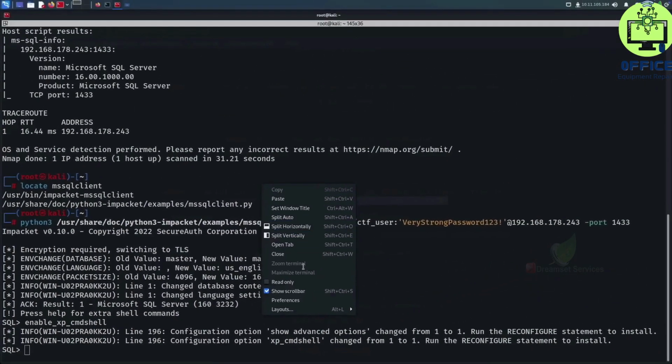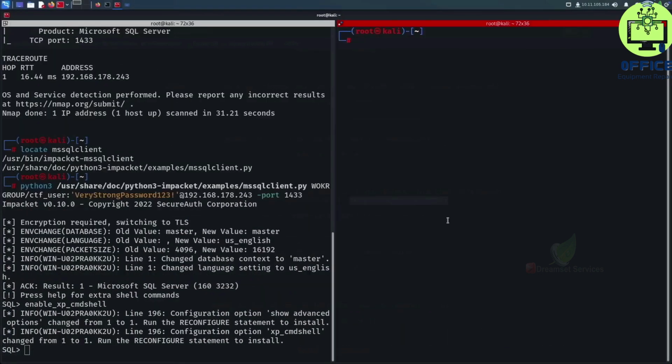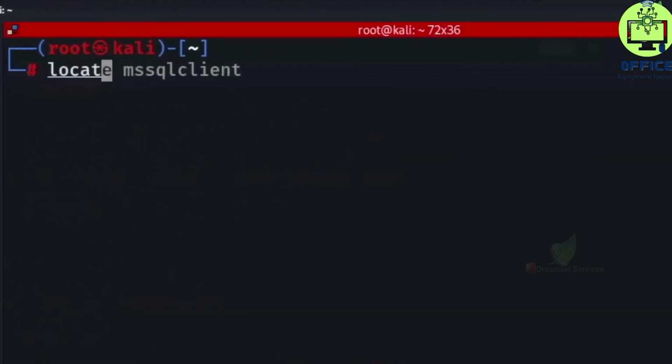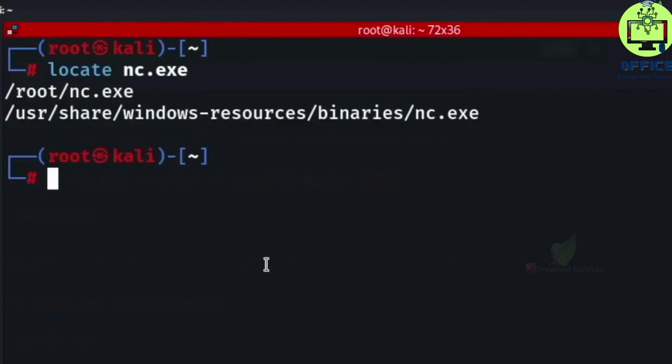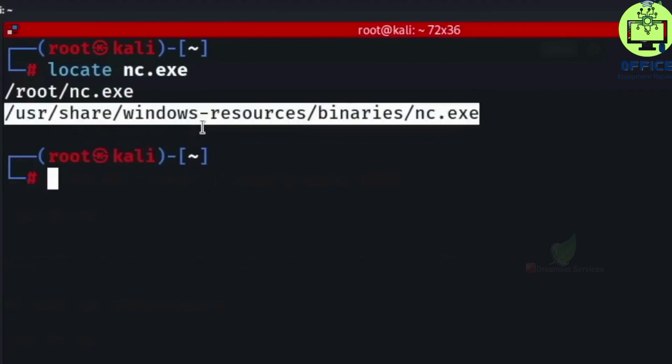Let me split my screen here and show you what I mean. And now the first thing we have to do is to locate the netcat binary, which can also be found inside all Kali distros as well. We can run the command locate nc.exe and you'll see that we have the path over here as /usr/share/windows-resources/binaries/nc.exe.